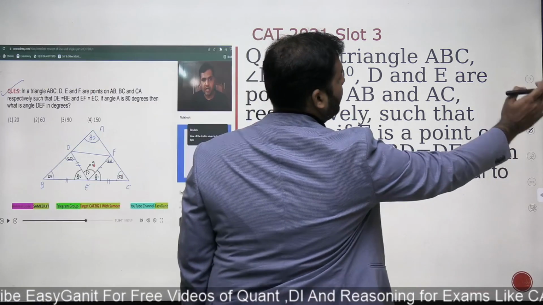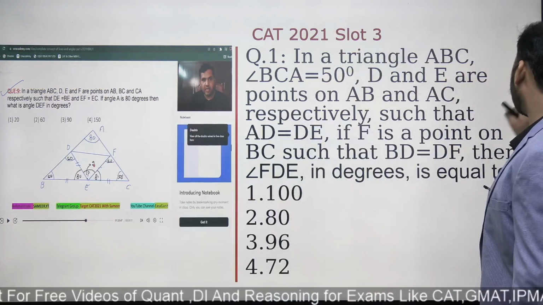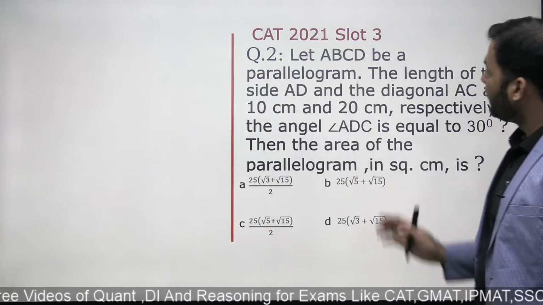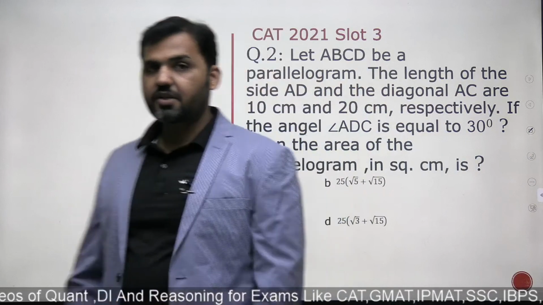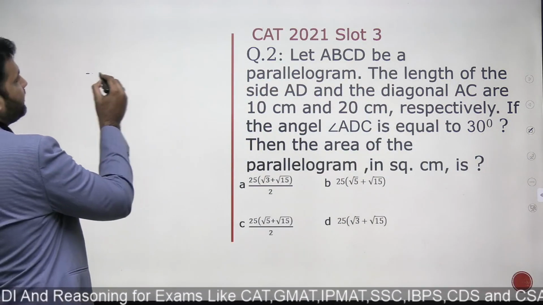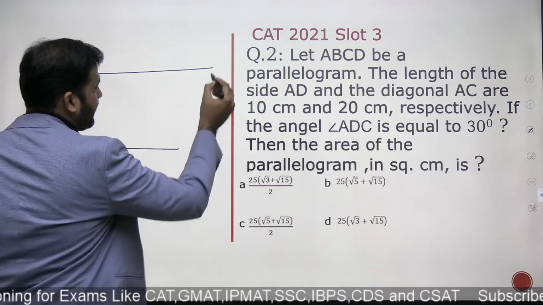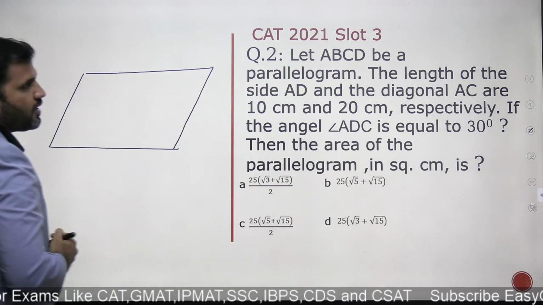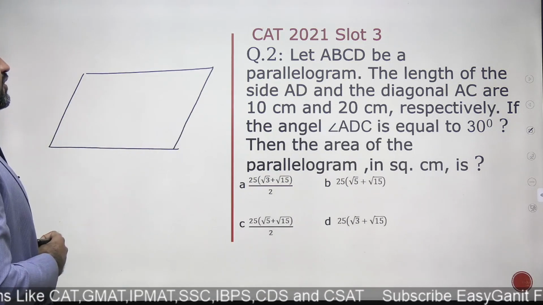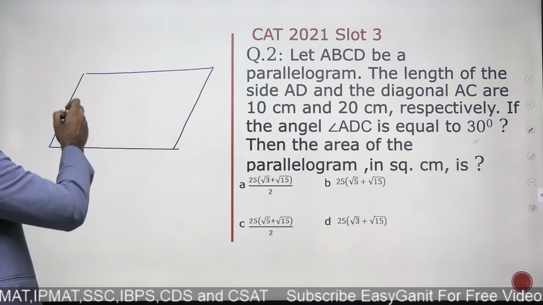Okay. Now let's have a look at the next question. Let's see that कि क्या वो भी question difficult था. 2021 slot 3 second question of parallelogram. ABCD भी है parallelogram, right? Let's make a parallelogram here. There's a parallelogram ABCD given to you, and it is given to you that the length of AD is 10 centimeter and the diagonal AC is 20.